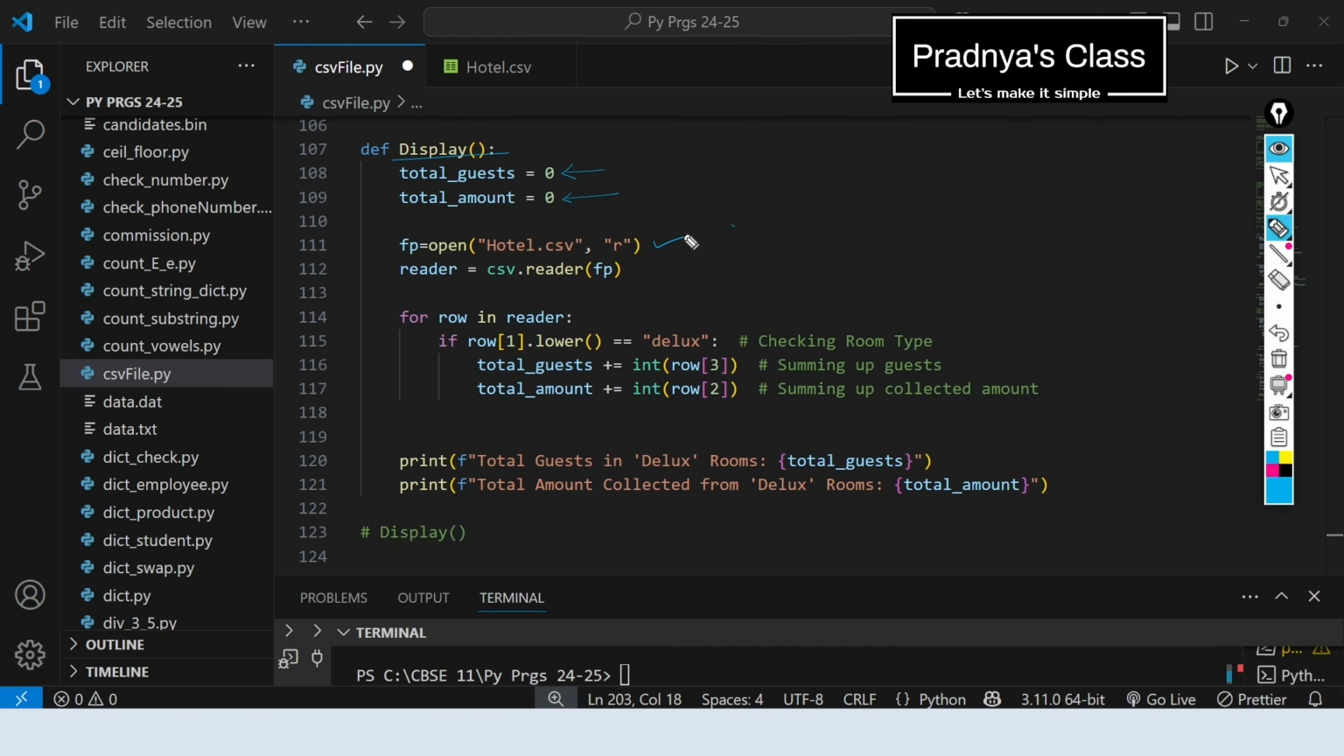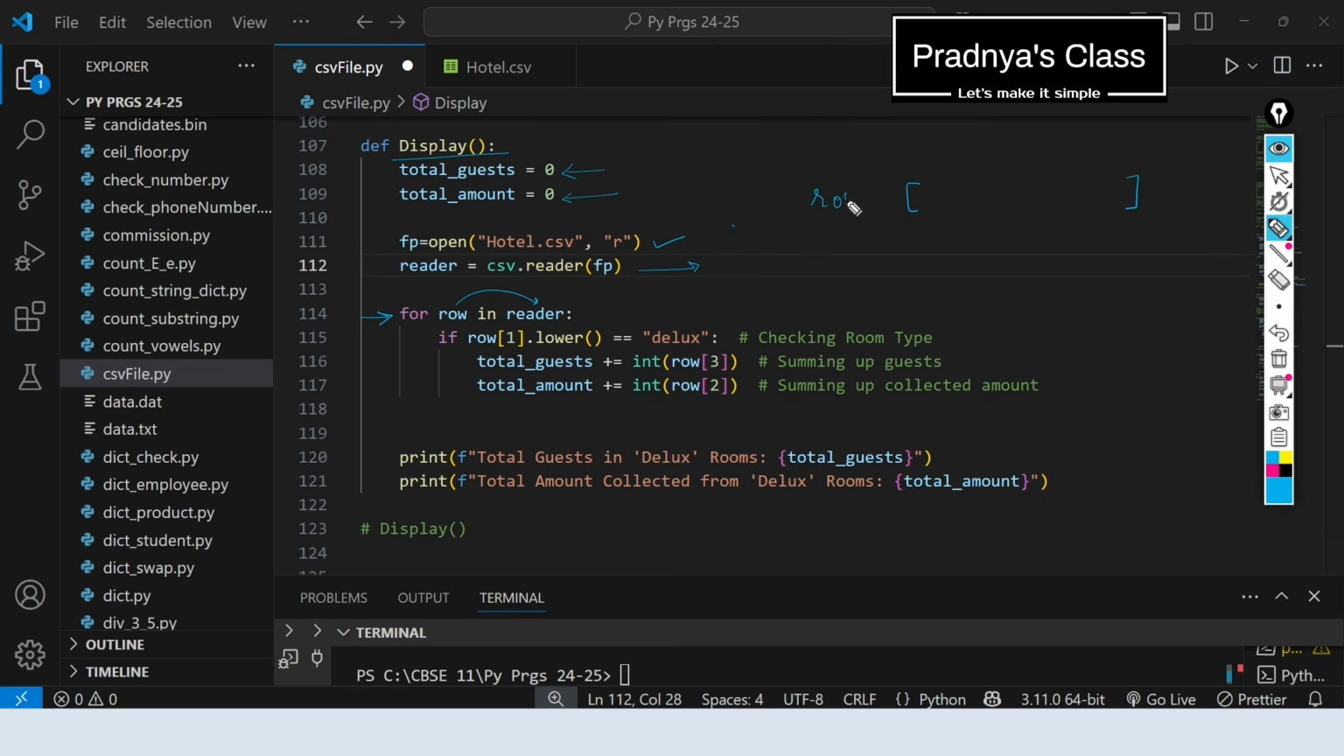Let's open the CSV file in the read mode. Here is the step to create the reader object. We got the reader object, which means we got the whole content of the file. Now we will be iterating over it row by row. That we are going to do with the for loop. For row in reader. It means we got the first list in the variable row. At the first position we have room type. At the second position we have the price, and at the third position we have the number of guests.